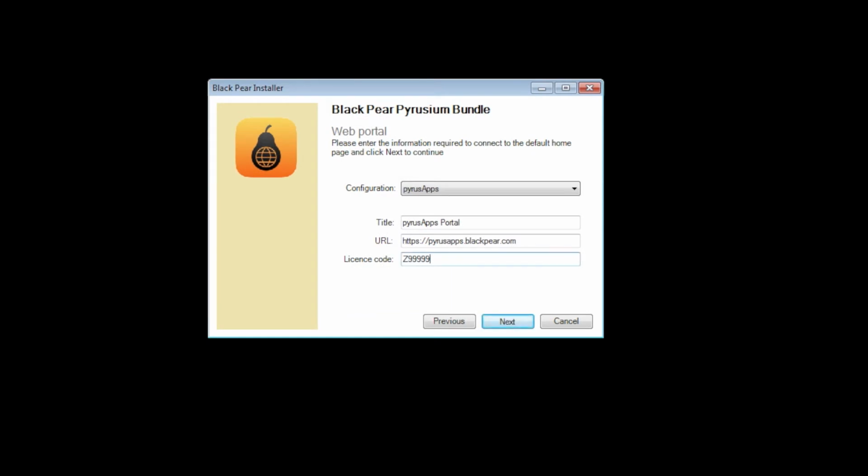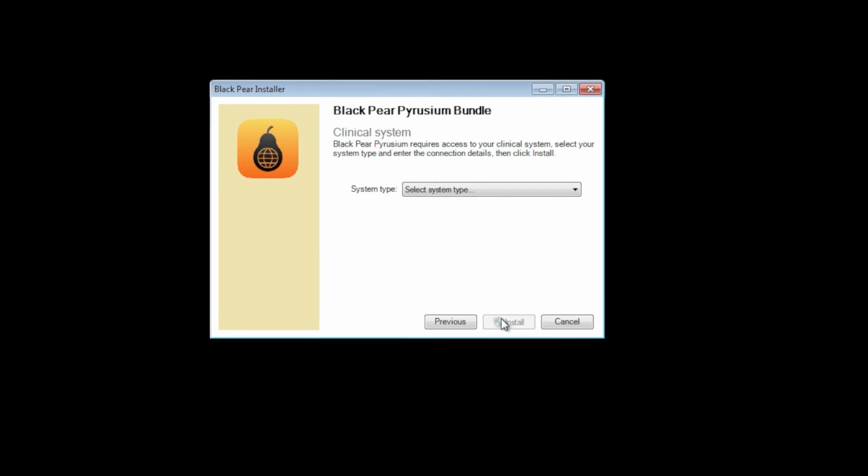Within the web portal screen, enter your license code. This is your practice ODS code. Now click the Next button. Within the clinical systems screen, select your system type: EMIS Web, Vision 360 or TPP System 1.